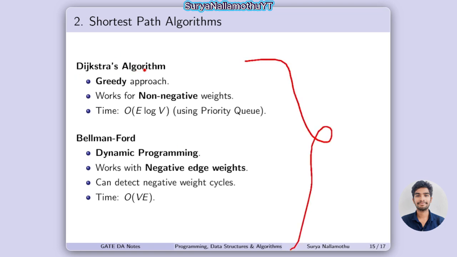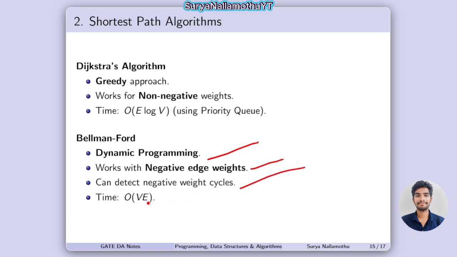Dijkstra's algorithm follows the greedy approach and does not work on negative weights. The time complexity is O of E log V using a priority queue. Bellman-Ford is used for dynamic programming. In some cases, there is a chance to ask a single question based on this slide. Bellman-Ford works with negative edge weights and can detect negative edge cycles, and the time complexity is vertices into edges.